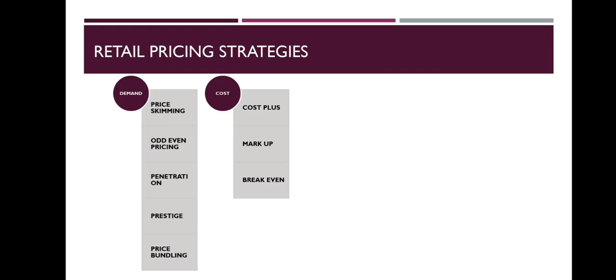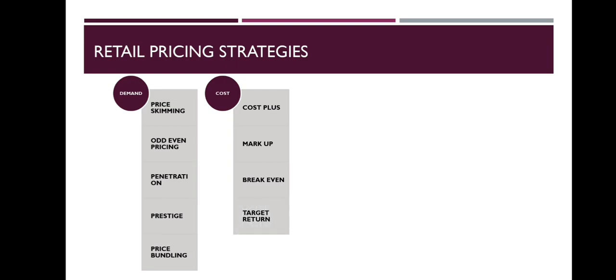So 2 lakh divided by rupees 5 is equal to 40,000 units. So 40,000 units is needed to break even the fixed cost. Hence, the company may plan to sell at least 40,000 units to be profitable. If it is not possible, then it has to increase the selling price. The following formula is used to calculate the break-even point. Contribution is equal to selling price minus variable cost per unit.